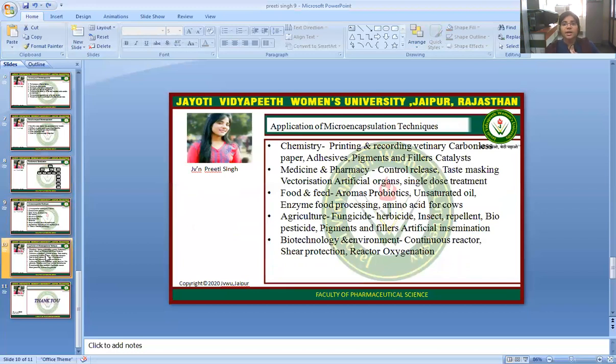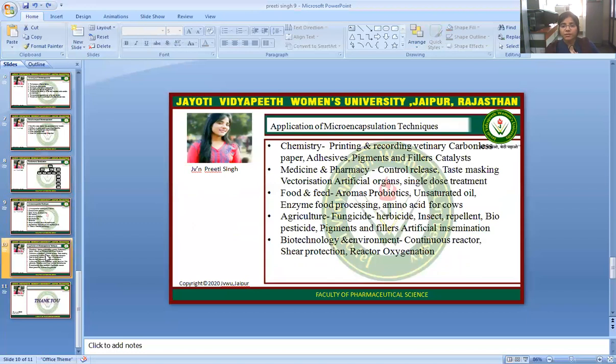Chemistry, printing and recording, veterinary, carbonless paper, adhesives, pigments and fillers, catalysts. Medicine and pharmacy: controlled release, taste masking, vectorization, artificial organs, and single dose treatment.